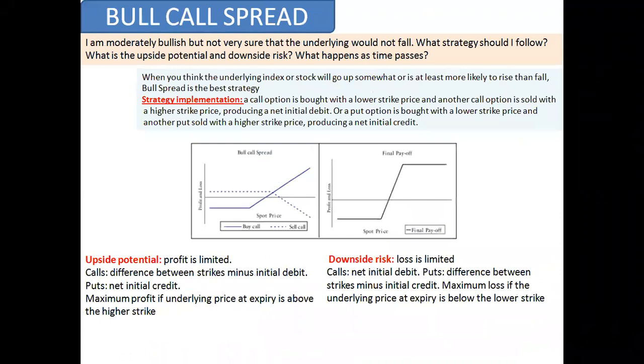Bull call spread. I'm moderately bullish but not very sure that the underlying, meaning the current market price, would not fall. What strategy should I follow? When you think that the underlying index or stock will go up somewhat, but is likely near to fall, then you have to apply a bull call spread. That is called a bull call spread. You have to apply it. That is what I'm using.